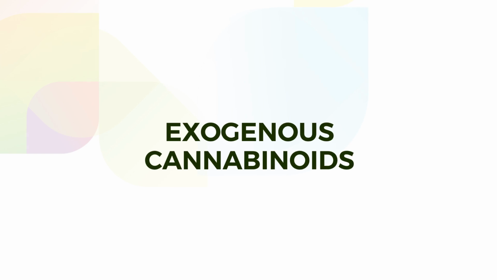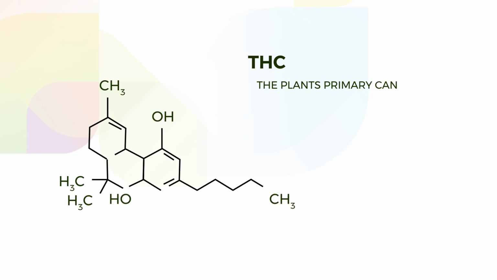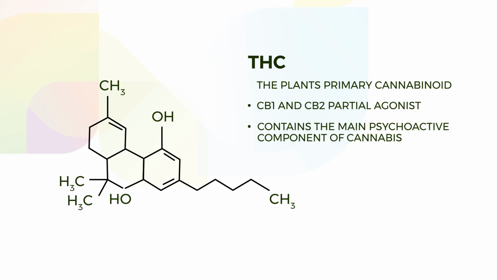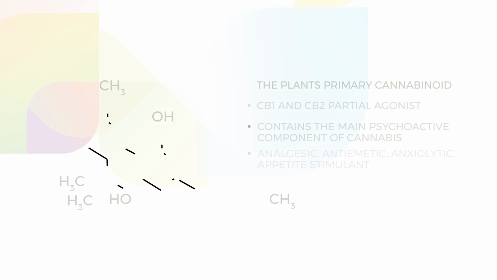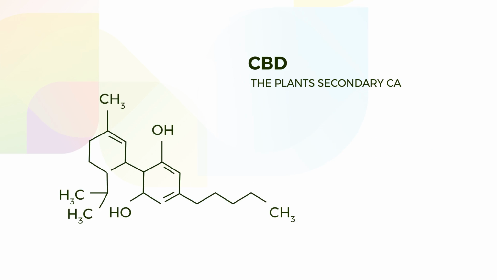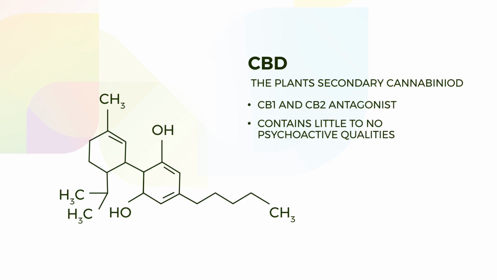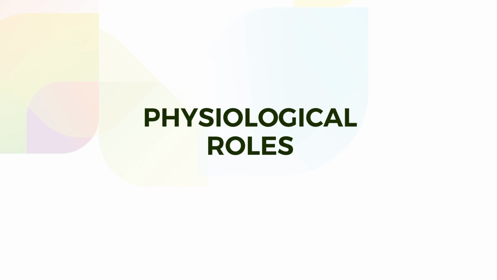Exogenous cannabinoids. THC, the plant's primary cannabinoid. 1. CB1 and CB2 partial agonist. 2. Contains the main psychoactive component of cannabis. 3. Analgesic, antiemetic, anxiolytic, appetite stimulant. CBD, the plant's secondary cannabinoid. 1. CB1 and CB2 antagonist. 2. Contains little to no psychoactive qualities. 3. Anti-inflammatory, antispasmodic, anxiolytic.